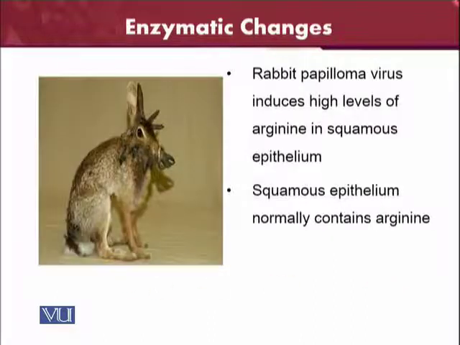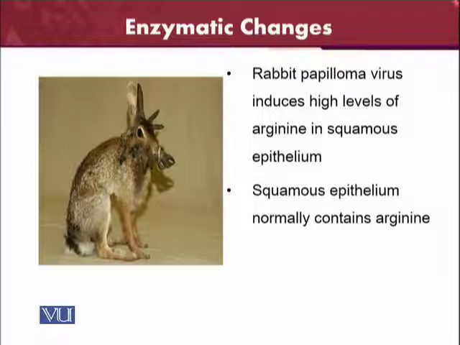Similarly, the rabbit papilloma virus induces a high level of arginase in the squamous epithelium. After the infection with the papilloma virus, the rabbits will show a high level of this enzyme. Squamous epithelium normally contains arginase, so it is already present in the normal cells too. However, after the infection with the papilloma virus, its concentration increases.